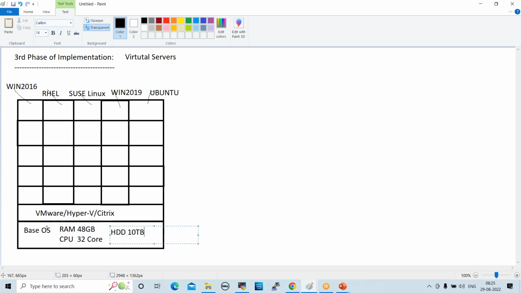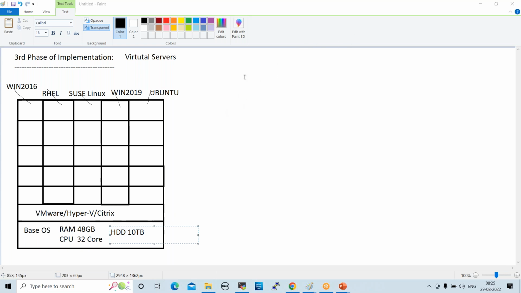What are those? What are the drawbacks? Yeah, go ahead, please. Someone asked me some question. Yes, VMware or hypervisor, they are software, right? So they will require one operating system, or how will that get installed?